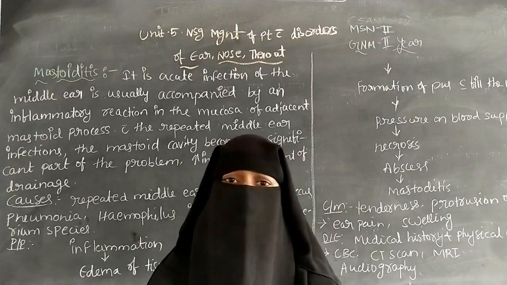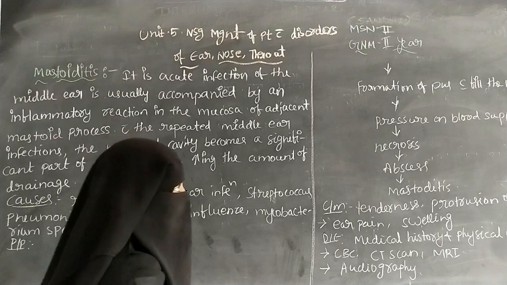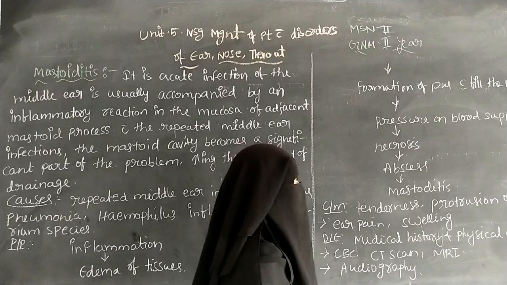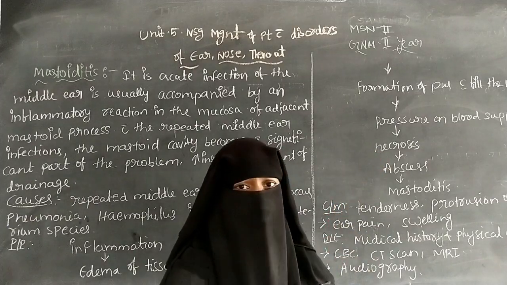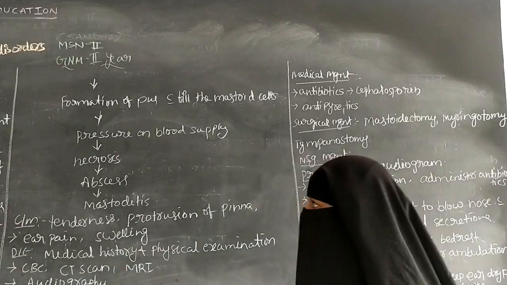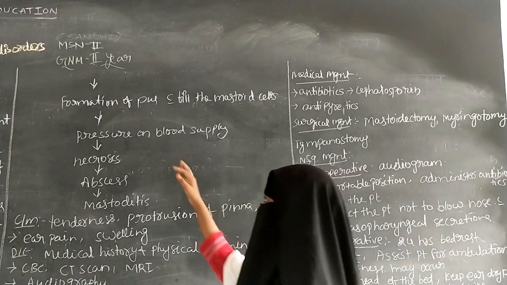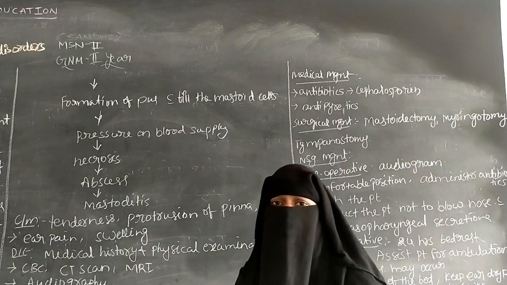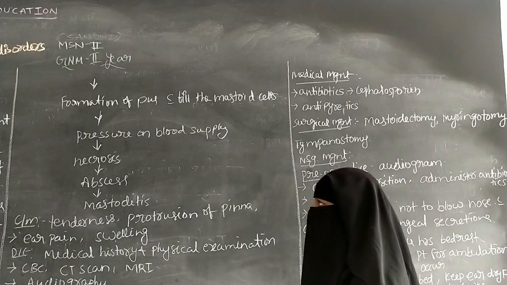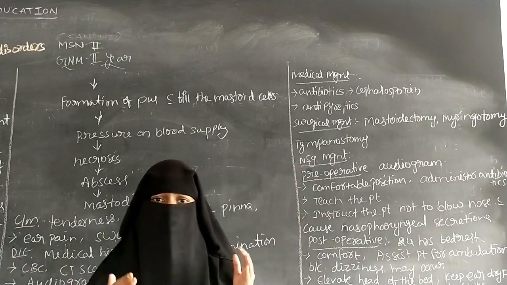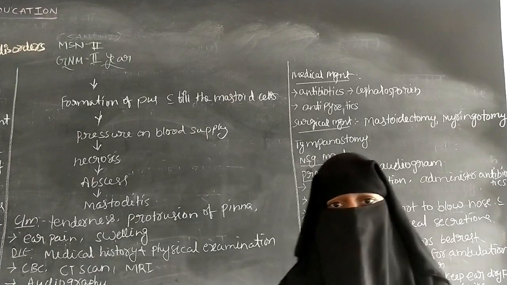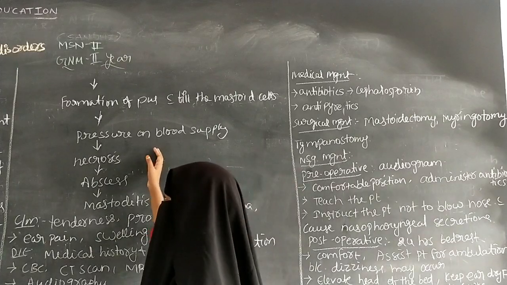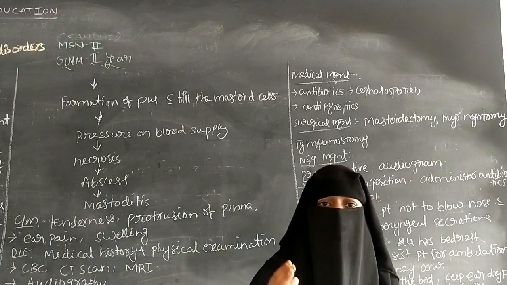Because of the edema of the tissues, it leads to pus formation in the mastoid cells. Pus in the mastoid cells leads to pressure on the blood supply. Because of this pressure, there is a decrease in blood supply to the tissues and cells present around the mastoid bone. Because of this decrease in blood supply, what will happen? Necrosis can occur.